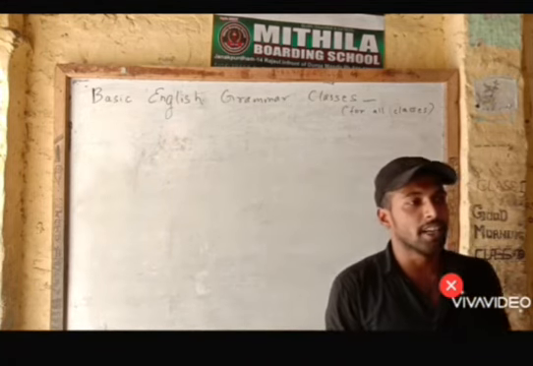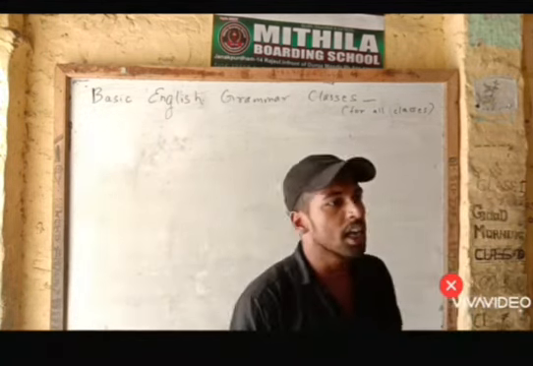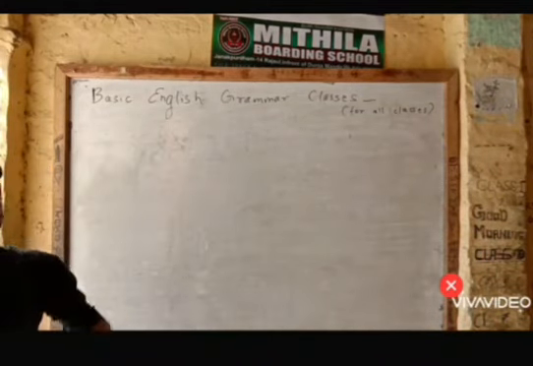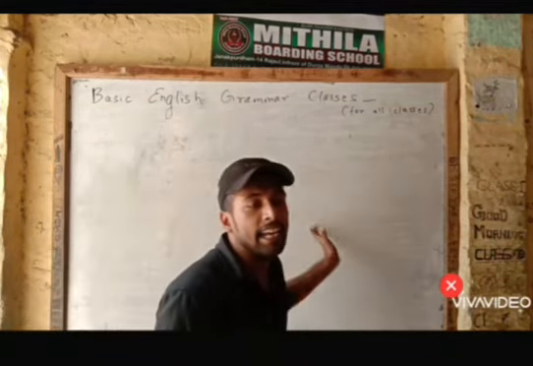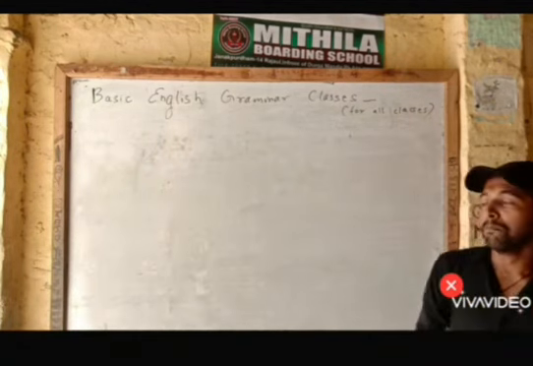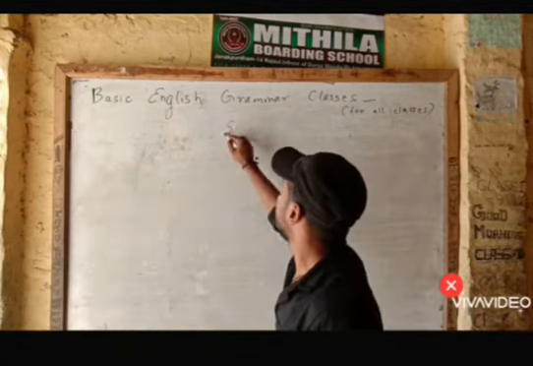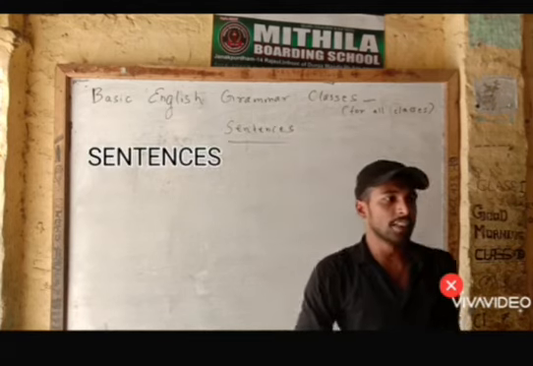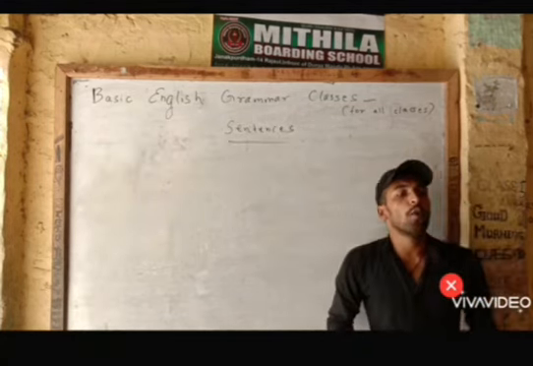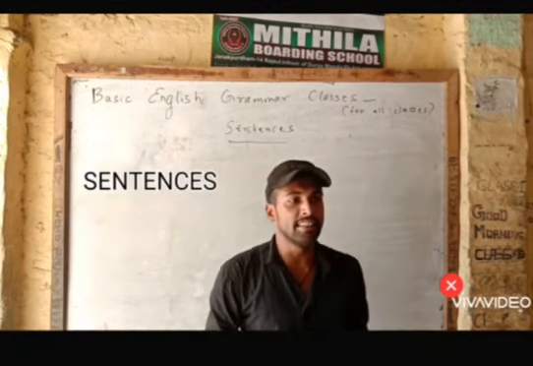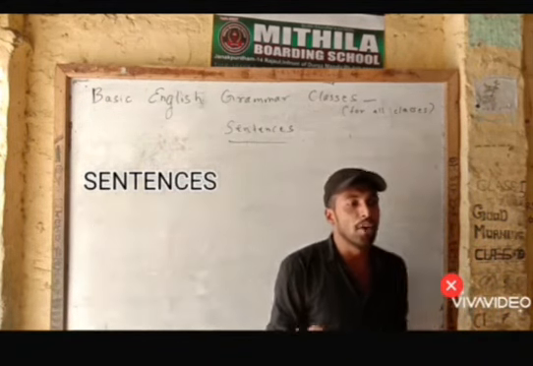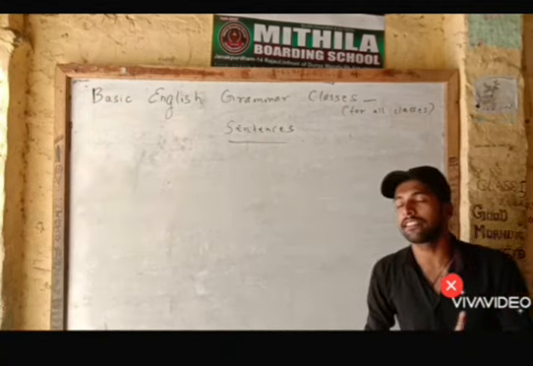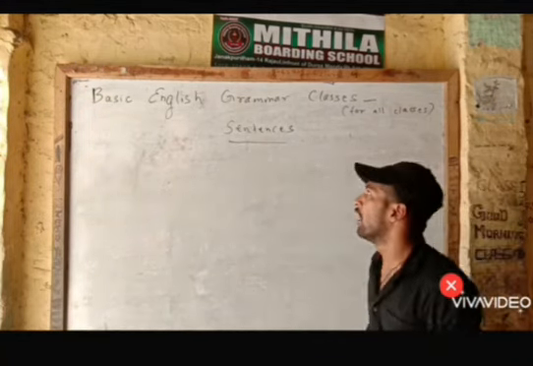Keeping in mind the syllabus of English grammar, our first chapter for today in online English grammar classes will be sentences. Here I am going to write sentences. In this video, we will come to know about the sentences, its kinds, its components, and further more important contexts of English grammar.